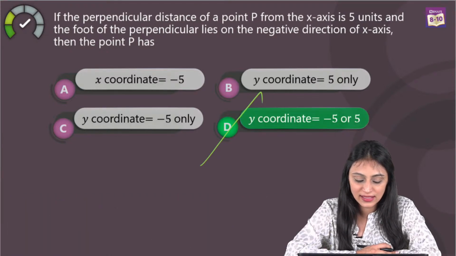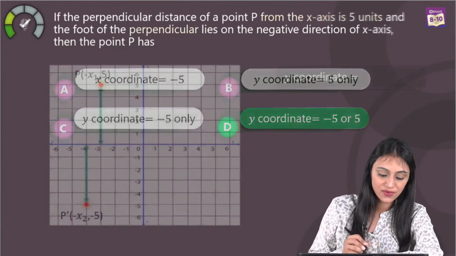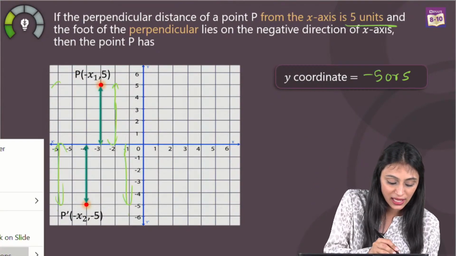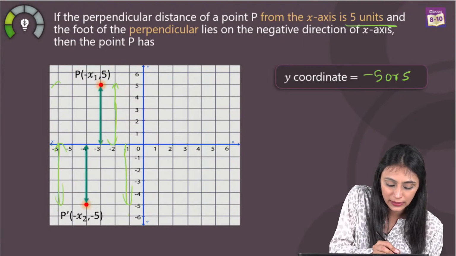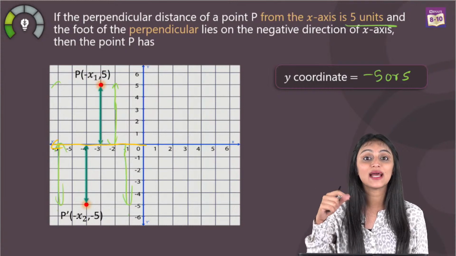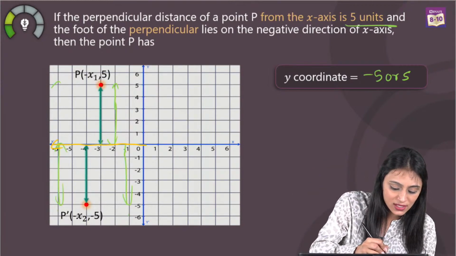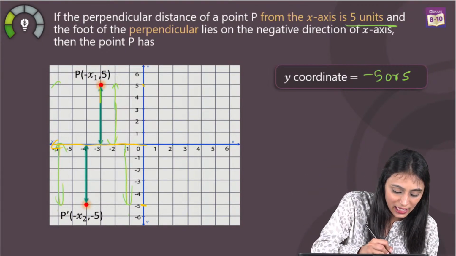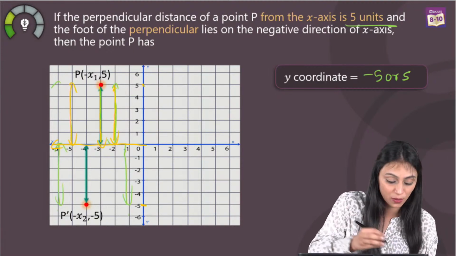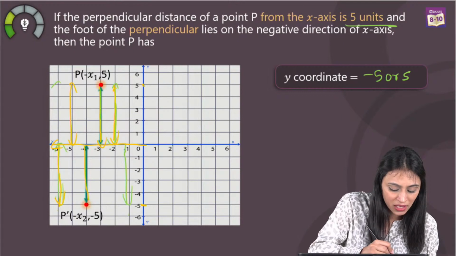Fahima, please explain again. So what we are doing here is calculating this distance from the negative of the x-axis, so I'm considering this only. The distance of this point P from the x-axis is 5 units. So 5 units is here, it's here as well. I can calculate from here, or maybe from here.